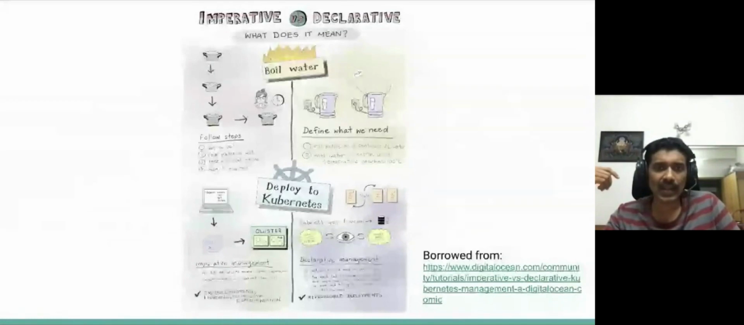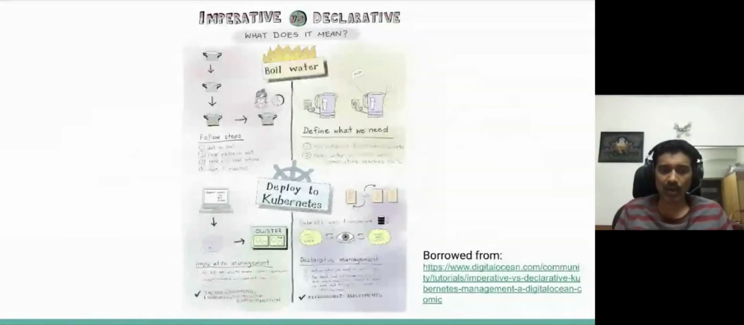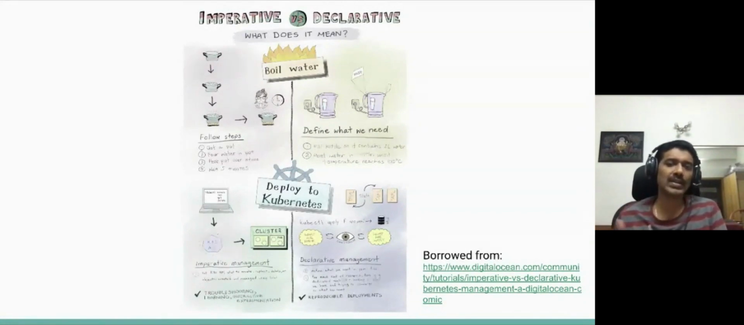If it is an imperative system, what I would say is: get a pot, pour the water in the pot, turn on the stove, then heat the water, start checking the temperature every 5 minutes, and when the temperature reaches 100 degrees centigrade, I am done. So this is my imperative system, where I give every instruction on how my end task should be accomplished.